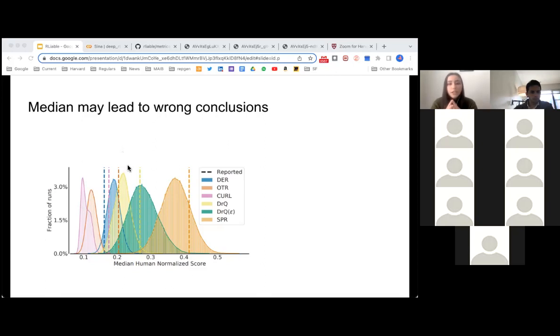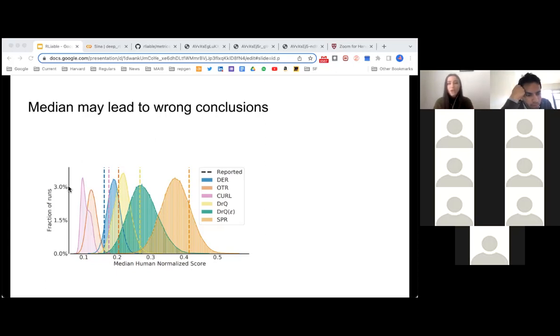And there's a few interesting things I want to point out here. First off, we can see that the vertical lines here are the point estimate medians reported in the papers for each of these algorithms. And if we look to the left, the pink algorithm, CURL, we see that the distribution is far, far more left than the actual point estimate that's reported in the paper. And we can see that for DrQ as well. Some of these just don't really match up with what you would expect from just looking at the distributions.